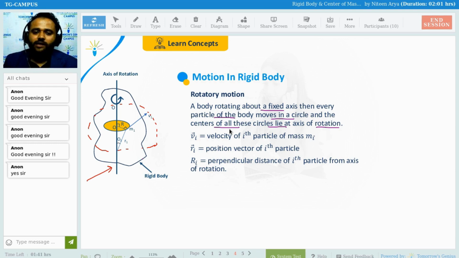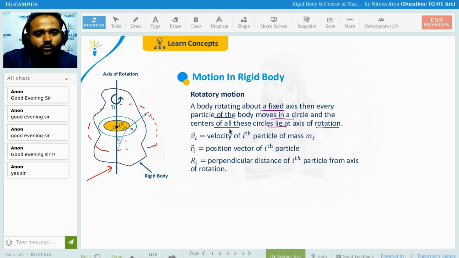And what is rotatory motion? A body rotating about a fixed axis, then every particle of the body moves in a circle, and the centers of all the circles lie on the axis. Means if I make another circle, I need to change the color. If I make another circle, that particular circle has its center over there also. Clear?